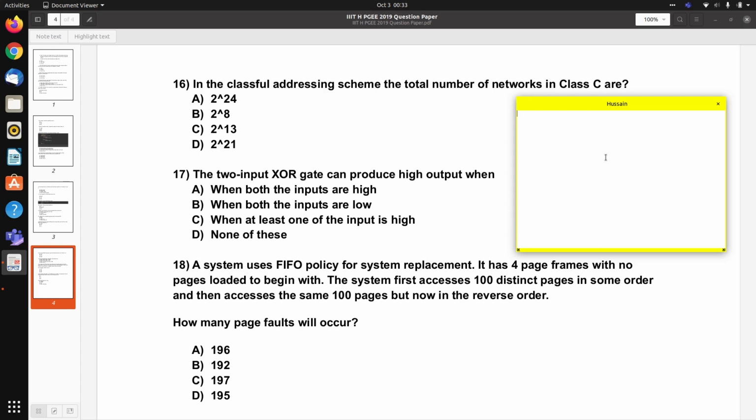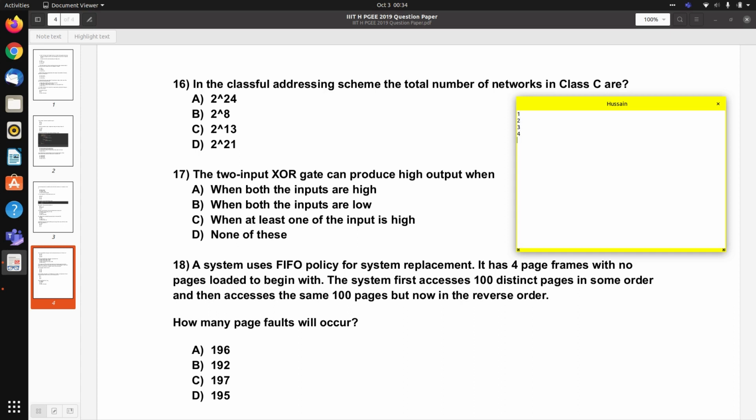So the main memory can hold 4 page frames, and we need to load 100 pages. Let us suppose the page numbers are from 1 to 100. First 1 will be loaded, then 2, then 3, then 4.